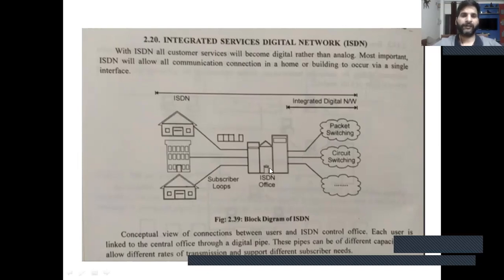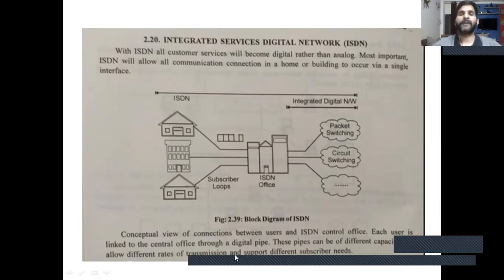In ISDN, offices are connected with the help of a subscriber loop. It provides 2 types of service, basic service BRI and PRI. BRI means the basic rate interface service and PRI means primary rate interface. And the integrated digital network is also associated with different types of switching like packet switching, circuit switching, etc. These switchings are also used in the ISDN.